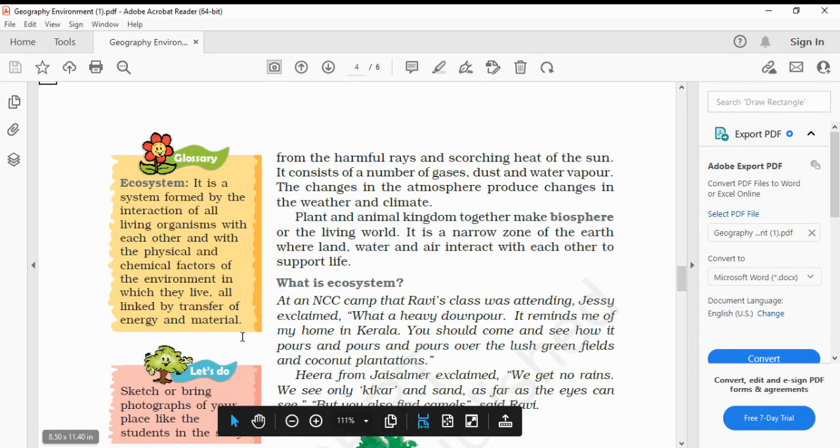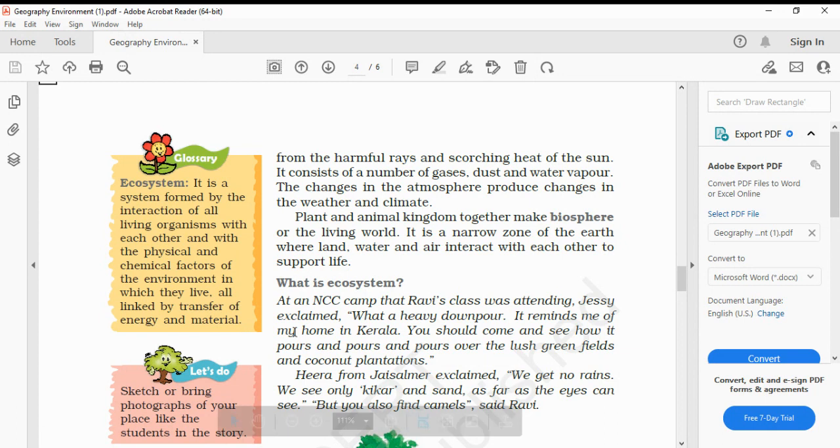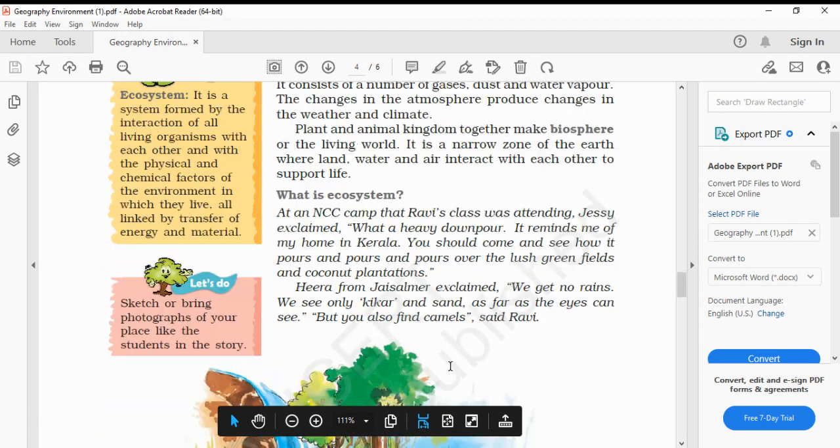What is ecosystem? At an NCC camp that Ravi's class was attending, Jesse exclaimed, "What a heavy downpour! It reminds me of my home in Kerala. You should come and see how it pours and pours over the lush green fields and coconut plantations."